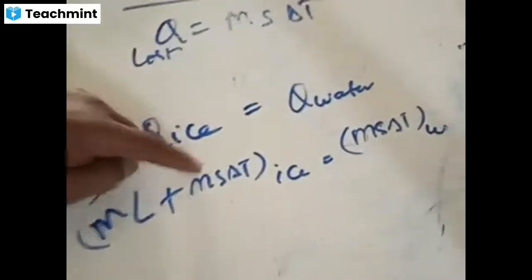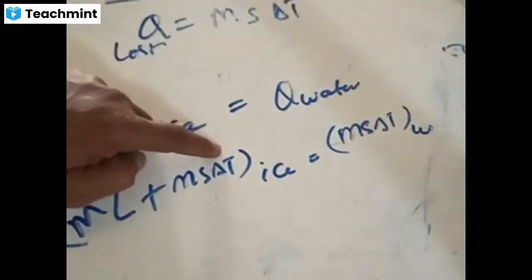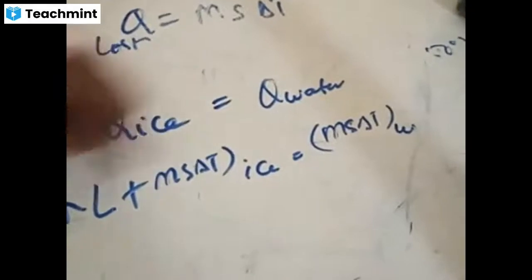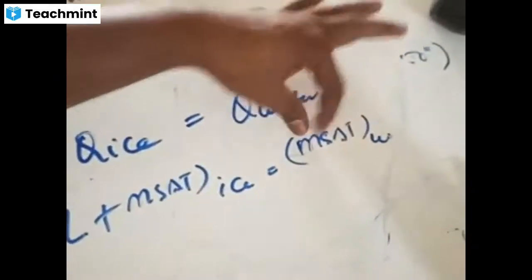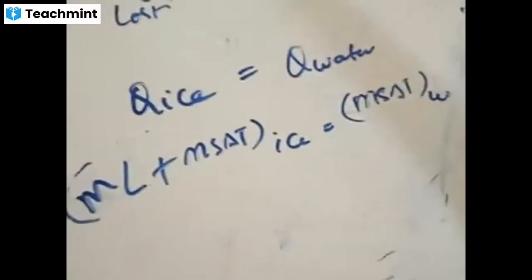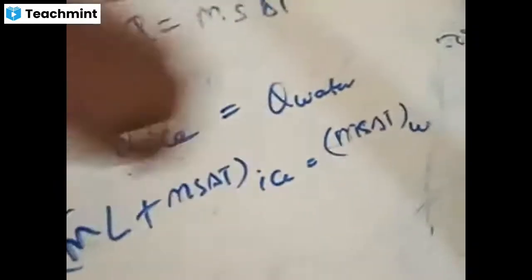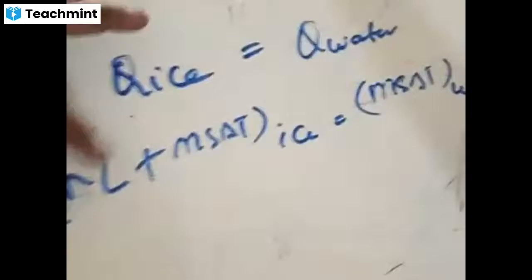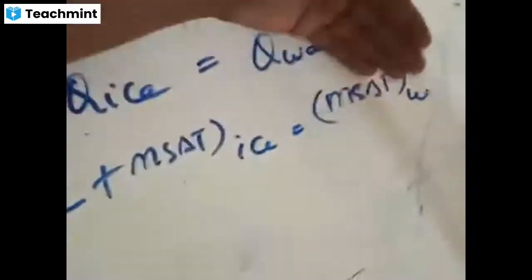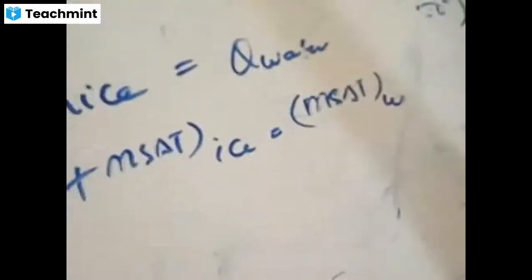In this, all the things are known. This is towards the LHS: mass of ice, specific heat of water, change of temperature of water. You need to find this value, and all the values in this are also given. Ms delta T, different values. It now depends on your logic how you substitute the data and find the value. If you want to find ML, take this Ms delta T to the other side. You get the difference, solve that, then take this M to the other side and find it. Once you get that, you substitute the numerical values and get the answer.